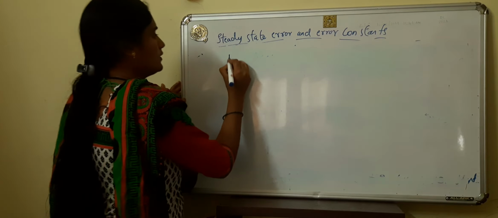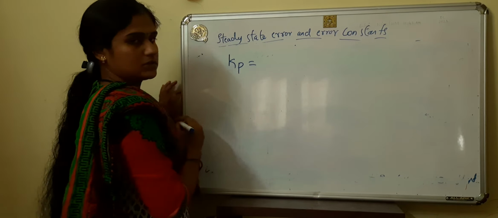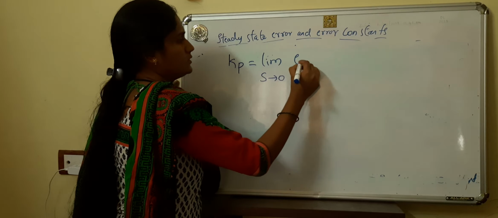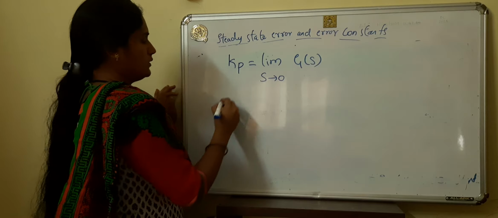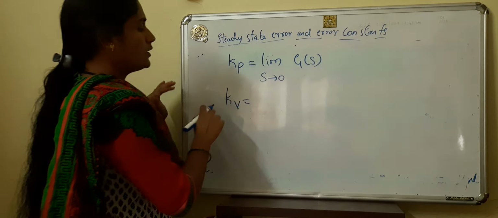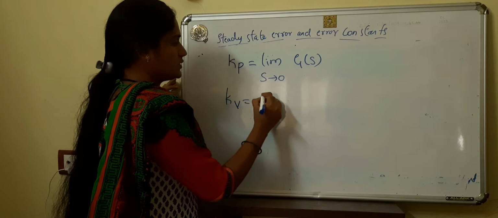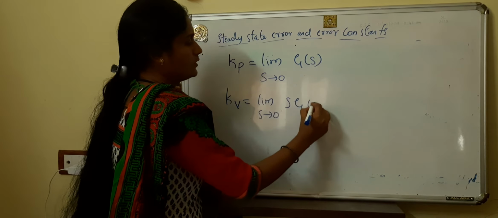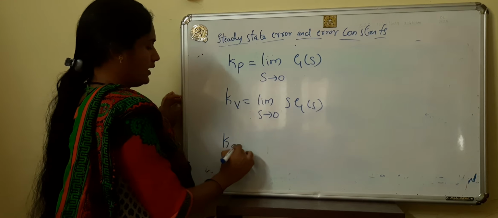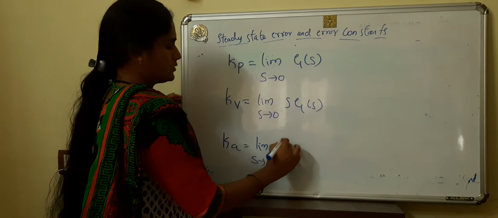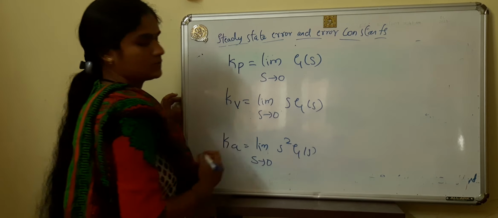First one is Kp, the position error constant, where Kp is the limit as s tends to 0 of G(s). For Kv, the static velocity error constant, it is the limit as s tends to 0 of s G(s). And Ka, the acceleration error constant, is the limit as s tends to 0 of s square G(s).